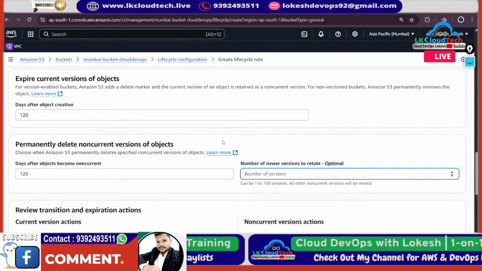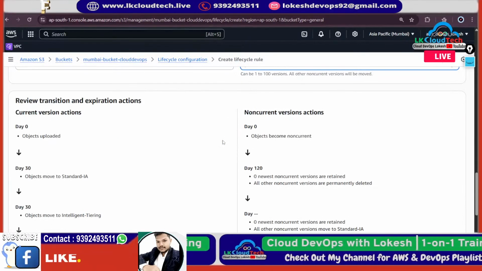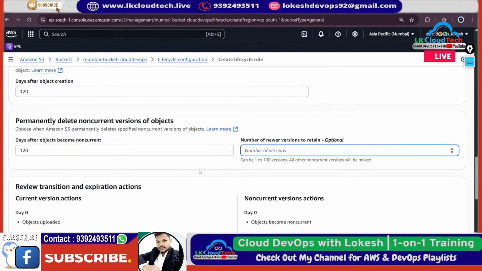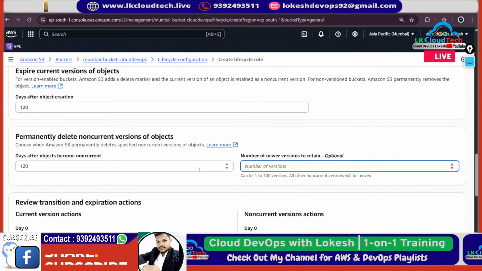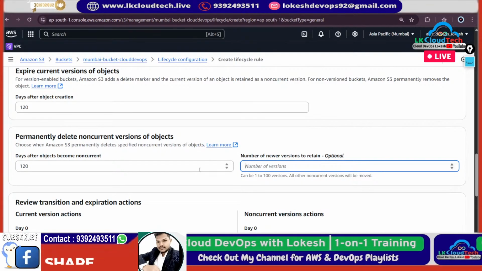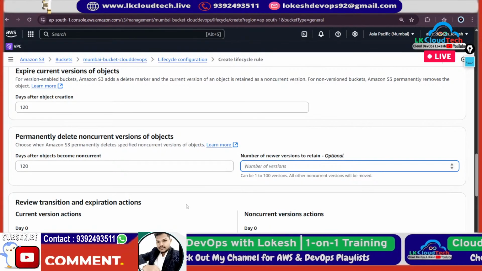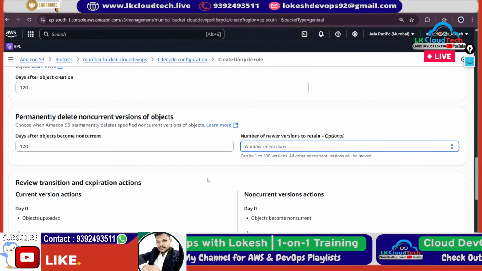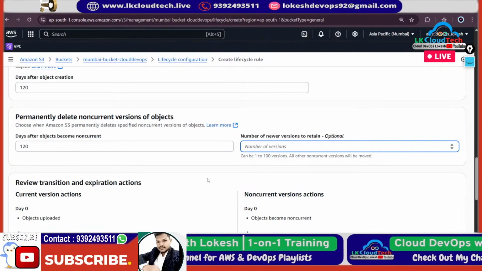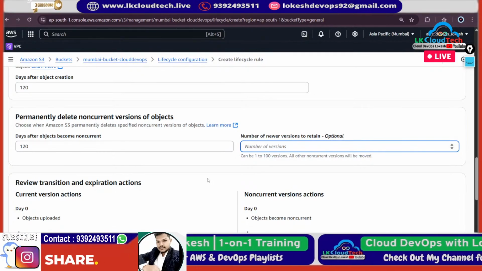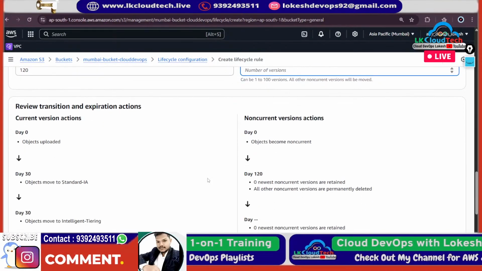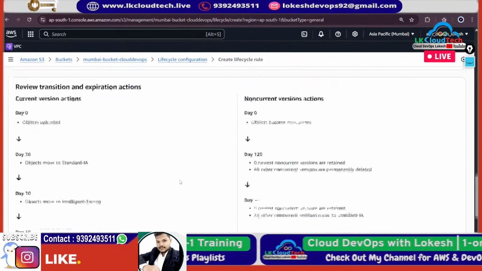But there are too many options, and too many options can confuse you. They have given so many because the requirement may be very vast for some projects. According to your project requirement, these options will be useful. These options will not be useful all the time. So see here, it is a review.